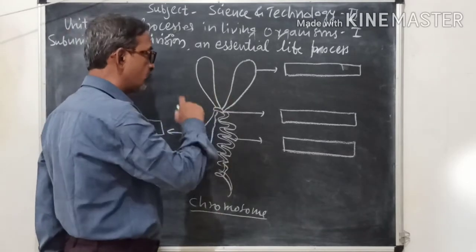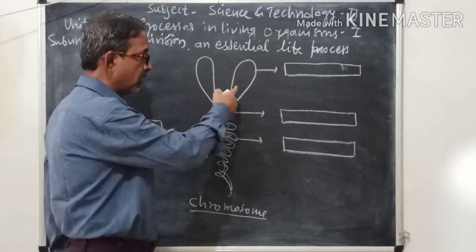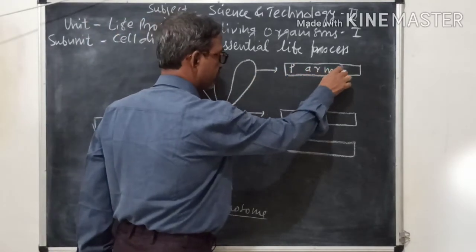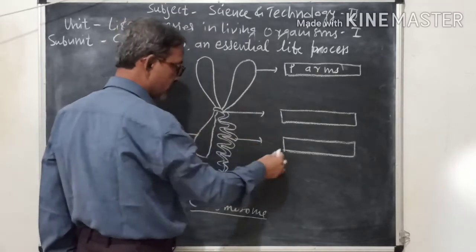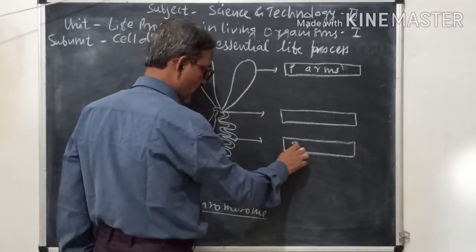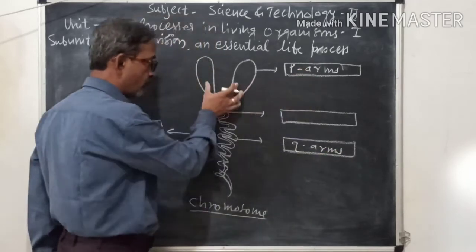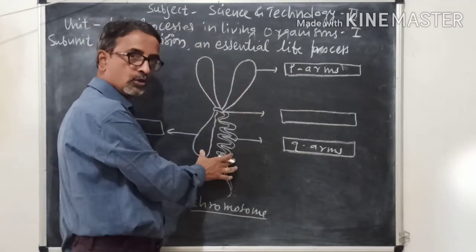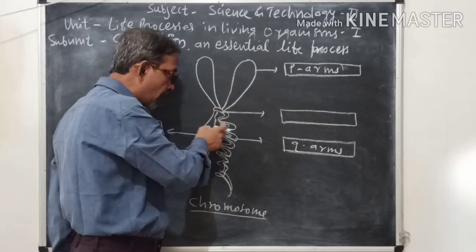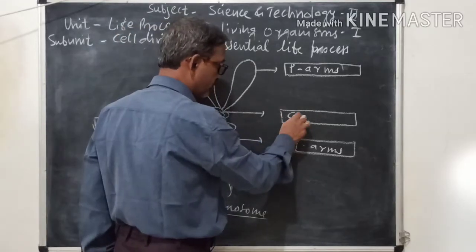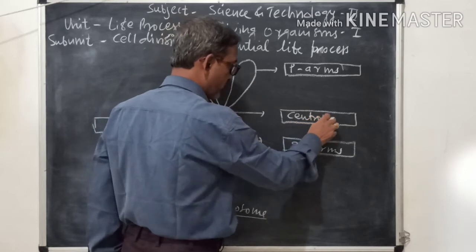Now, a chromosome has two arms. The upper arms are called P arms, and the lower arms are called Q arms. These arms are joined in the center with the help of the centromere.